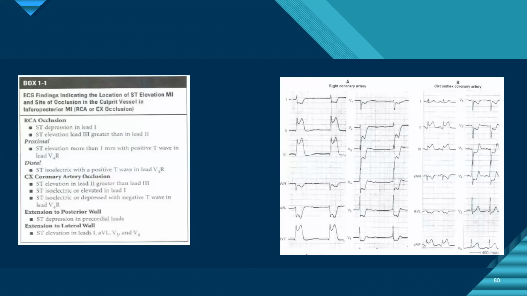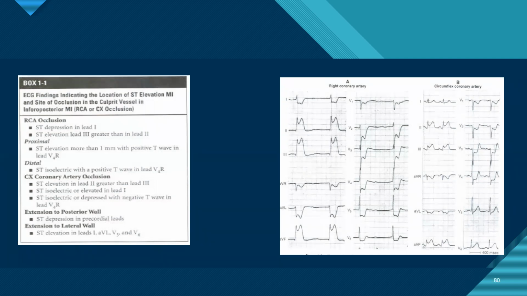So there is localization of different MIs, differentiating inferior MI due to RCA and LCx. Generally we say in RCA, if there is an elevation in lead 3 which is more than in lead 2, and there is an ST depression in lead 1, it is involved, along with aVL.